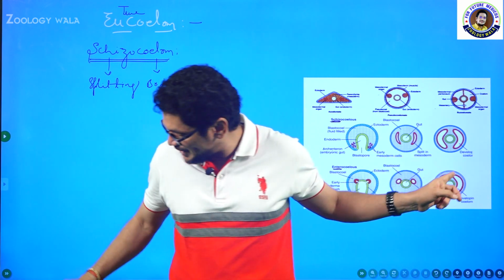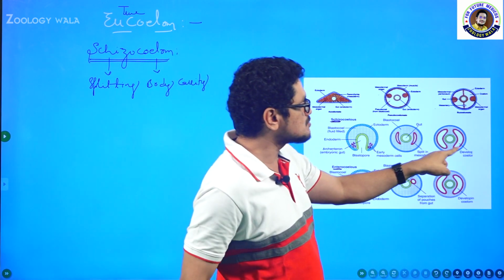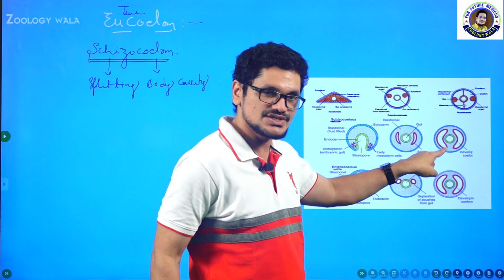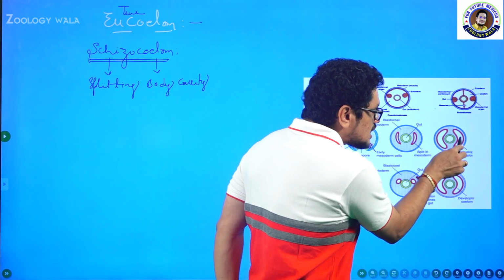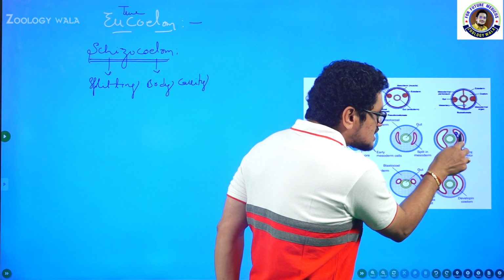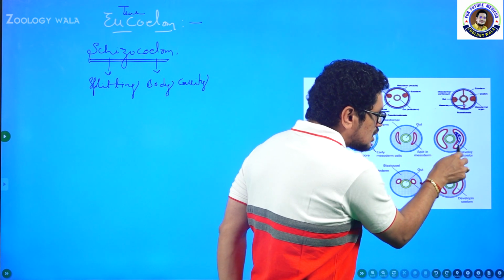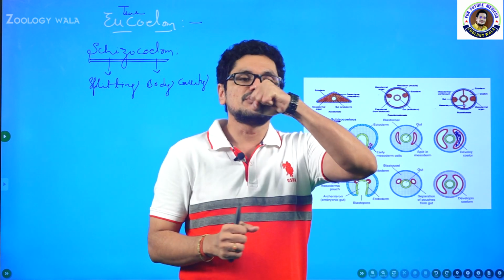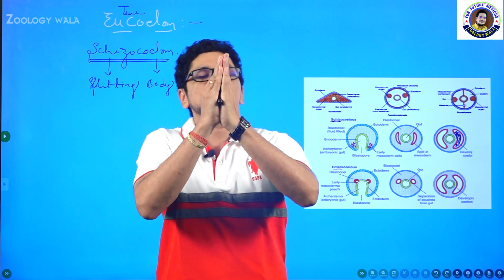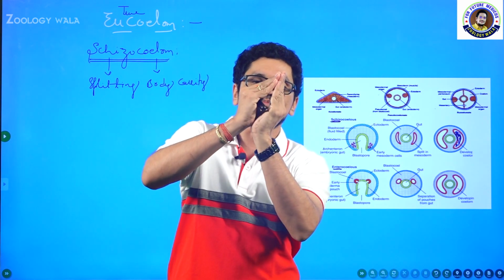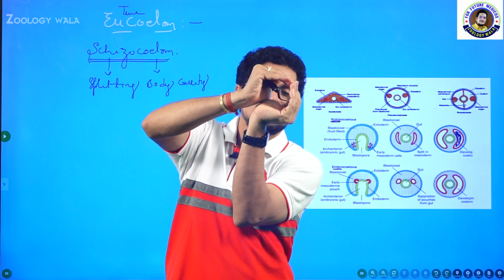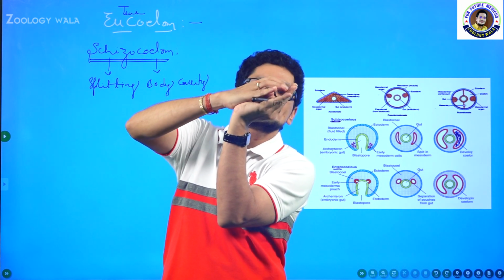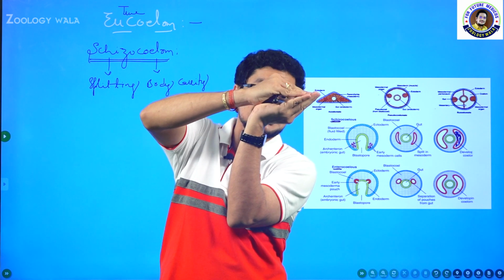You can see the split in the mesodermal block, and the split gradually increases in size. And now this is the true space. This is the body cavity. Why? Because this body cavity is covered by the mesodermal block. Imagine this is the mesodermal block and the split formed like this. Now imagine the place where this marker is present, that is the true coelom.